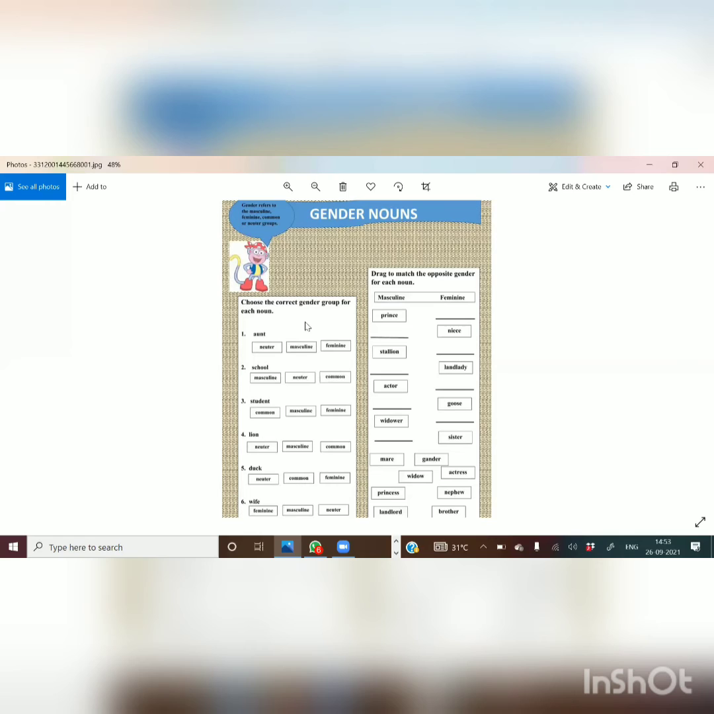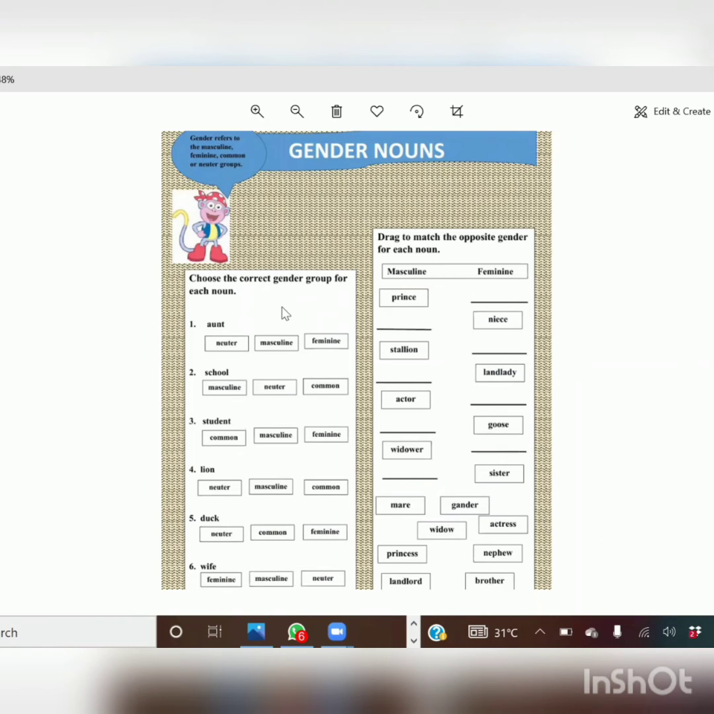And the last gender part is neuter gender. So neuter gender is used for non-living things. Okay. So all non-living things we call neuter gender. It is like a bat, ball. So choose the correct gender group for each. Now, yes, you have to find the gender.